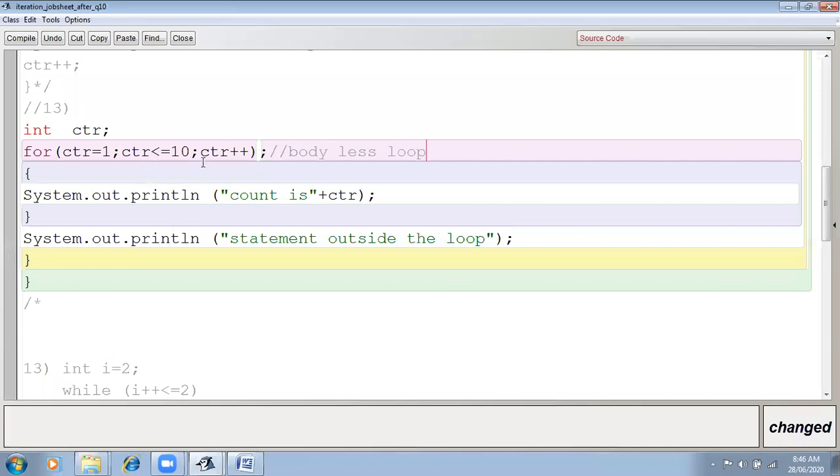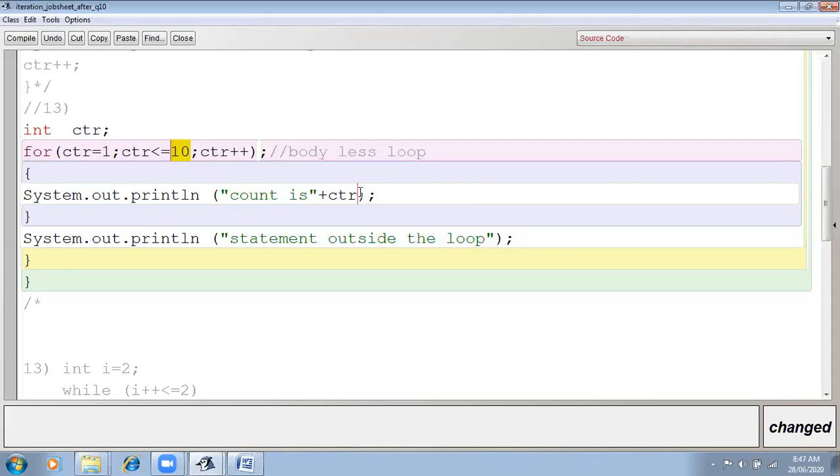Now this bodiless loop, how will you understand it? By this semicolon. Now how is it displaying 11 for CTR? Because till 10 this condition is true. When it comes out of the loop, when the value of CTR will be 11, then the condition will be false.